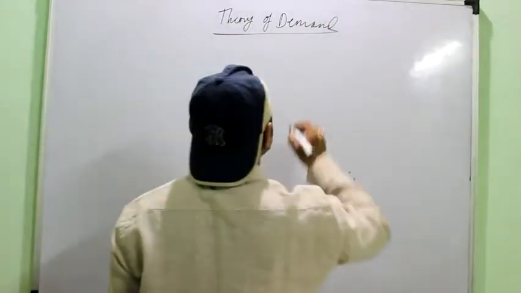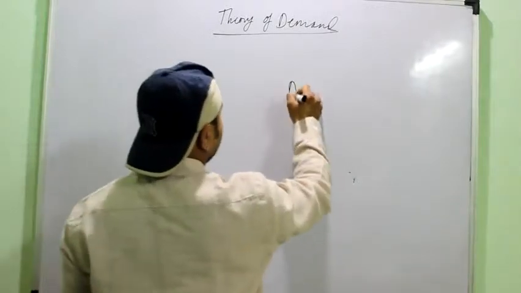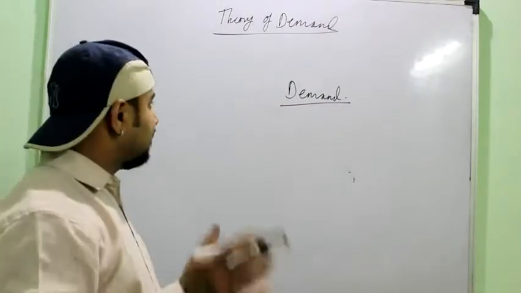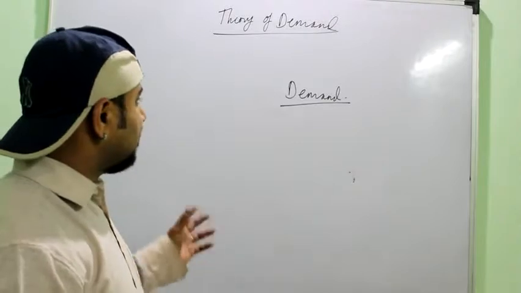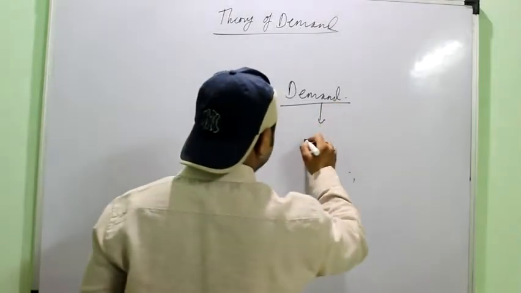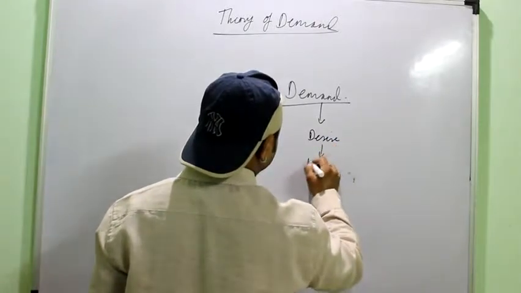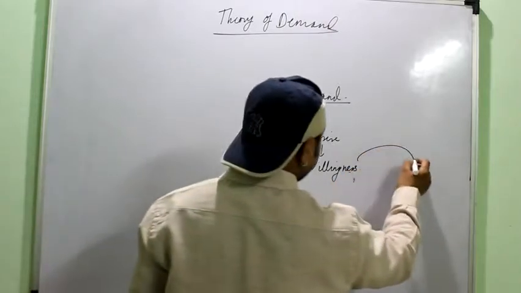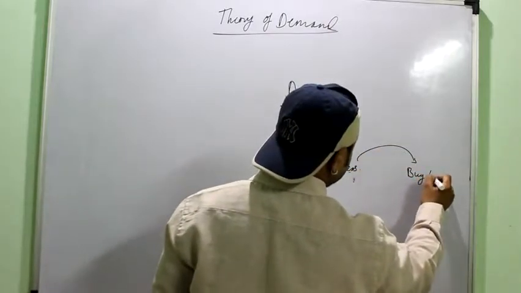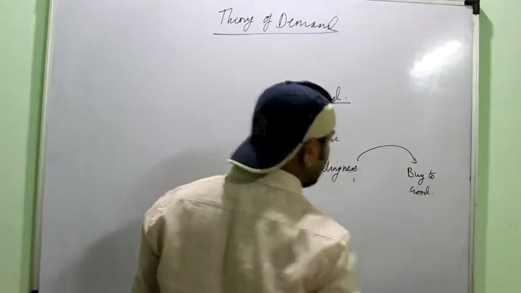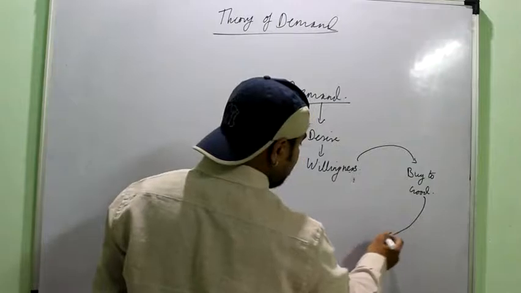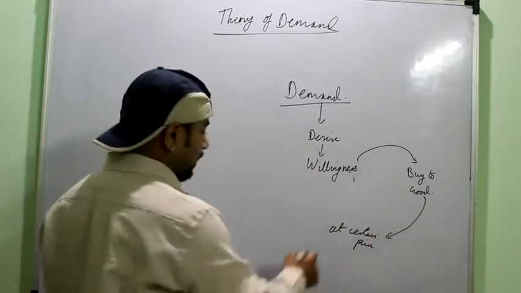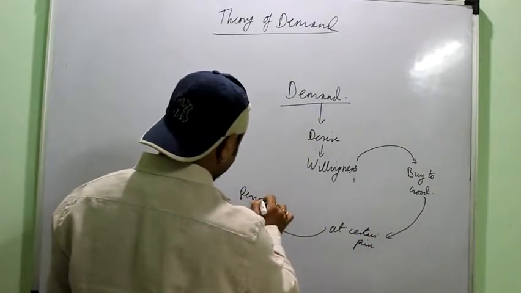Today's topic of discussion is theory of demand. We have to first understand what is the meaning of this demand. We have already studied the theory of consumer equilibrium, where the consumer requires the goods and services to satisfy his wants. So demand is simply a desire or a willingness to buy a good or a commodity at a certain price and at a certain period of time.